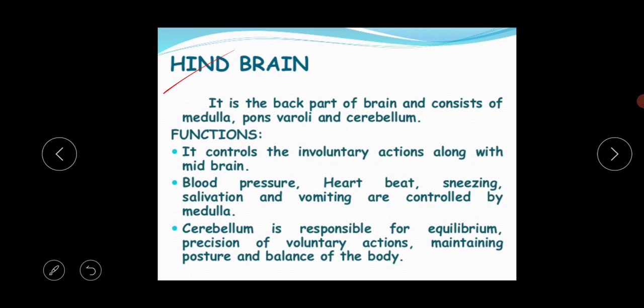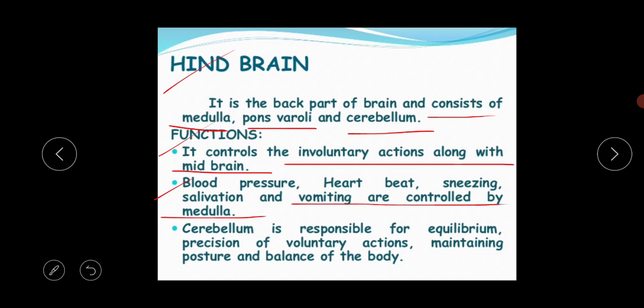It's the back part of the brain and consists of the medulla, pons varolii and the cerebellum. What is the function? It controls the involuntary actions along with the midbrain. Next, blood pressure, heartbeat, sneezing, salivation and vomiting are controlled by the medulla.